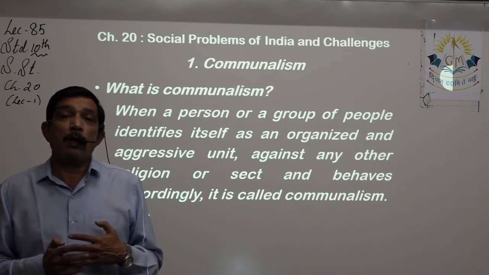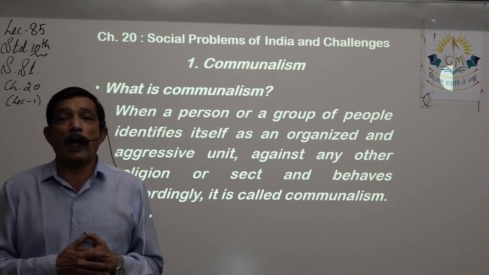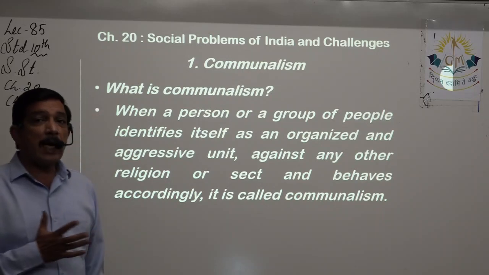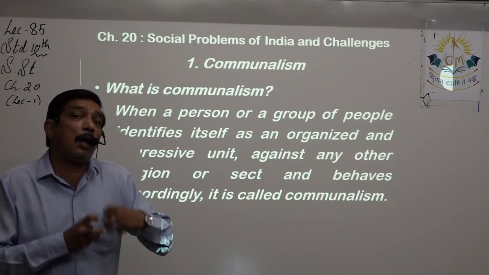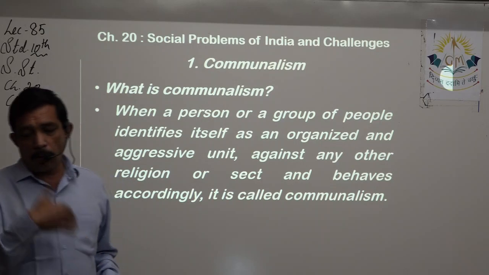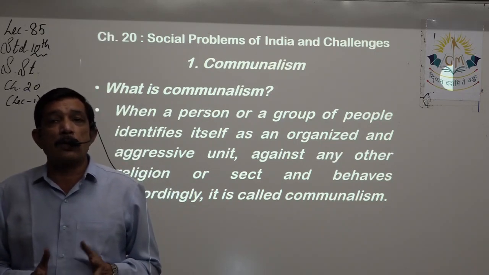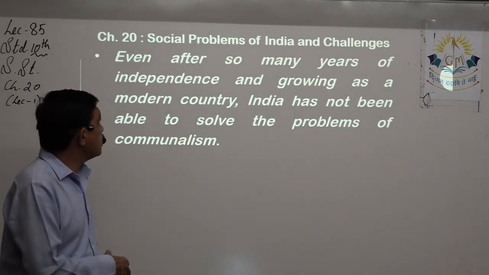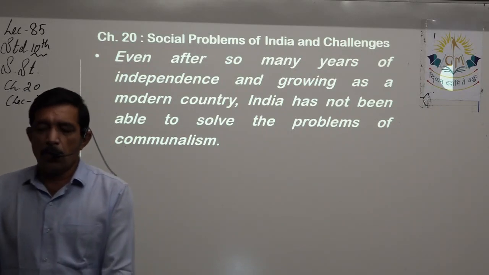People become more aggressive when some religious matter is becoming an issue. So, when a person or a group of people identifies as an organized group, they work in an organized manner and they are aggressive against any other religion or sect or behave accordingly, then such an act is called an act of communalism. Even after so many years of independence and growing as a modern country, India has not been able to